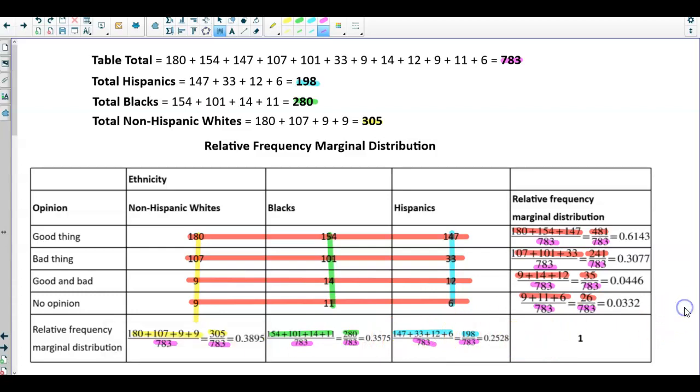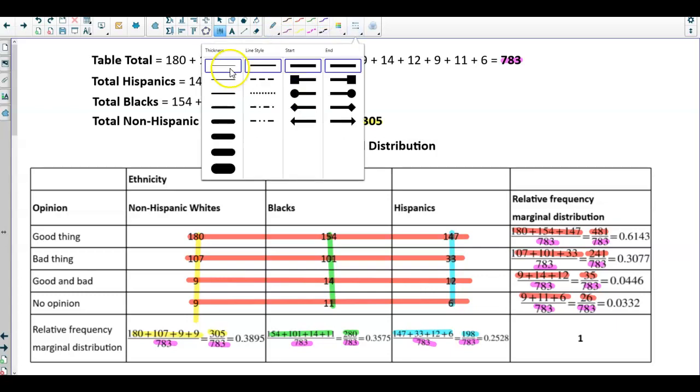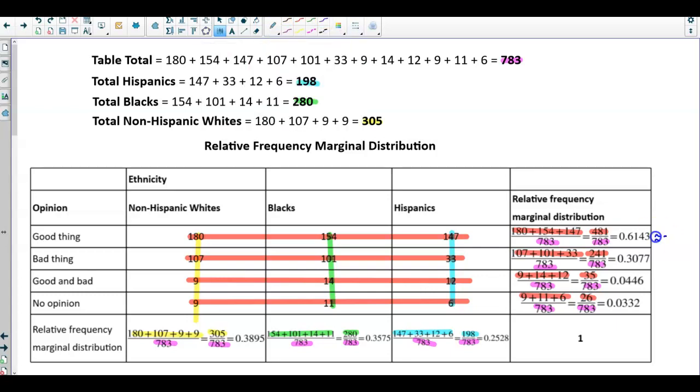So if we round all of these to 3 decimal places, which we'll do, we have 0.614, 0.310, 0.045, 0.033, and here we have 0.390, 0.358.